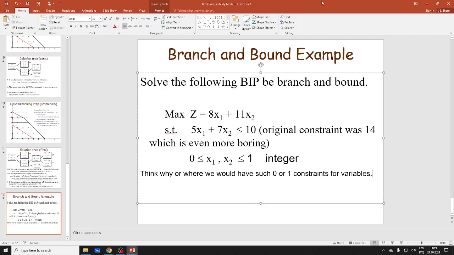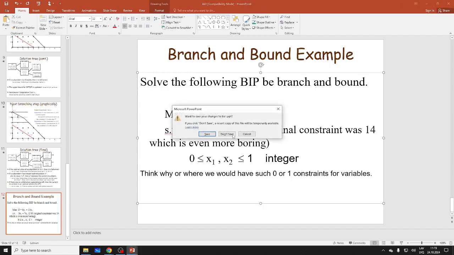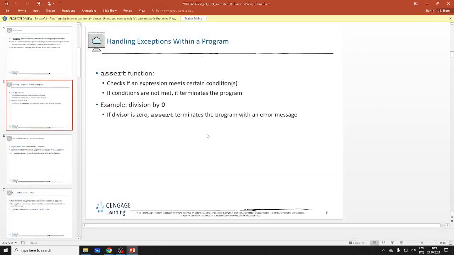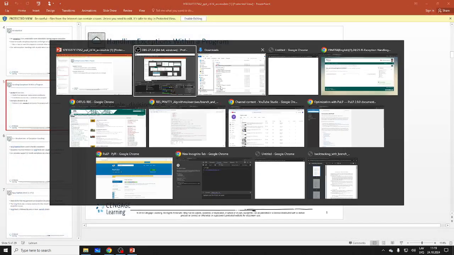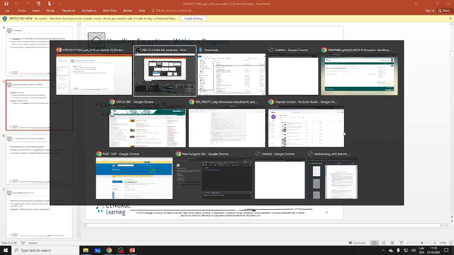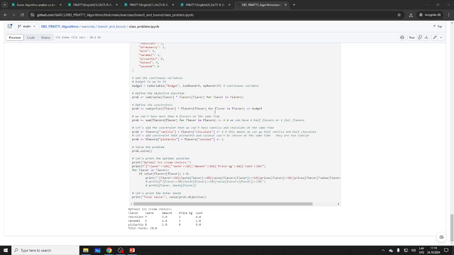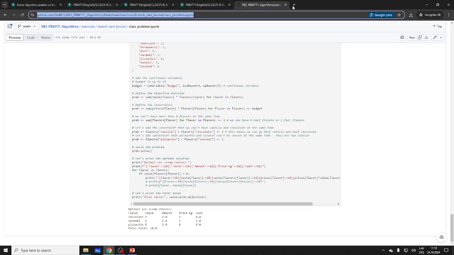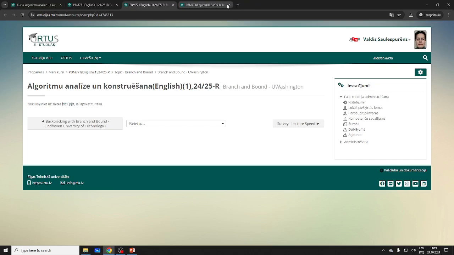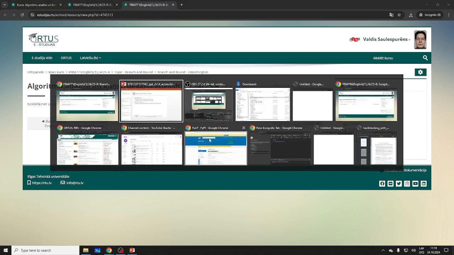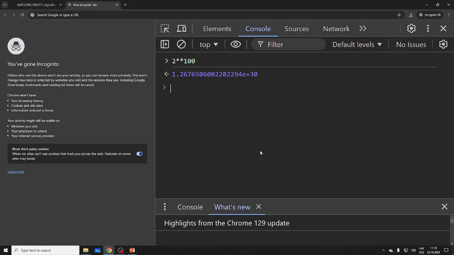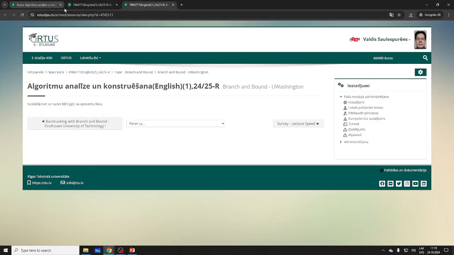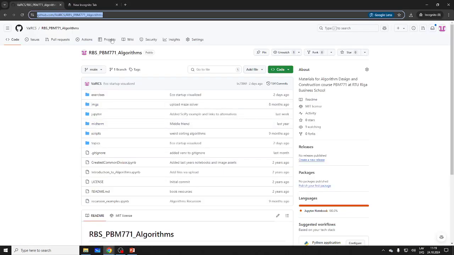So let's take a look. Actually, let me close the branch and bound. We don't need that. Save it. Optimization, we'll need optimization. And we are going to open up our code space. I'll do some coding, otherwise this will get really boring. All right, and I'll go back to our repository.